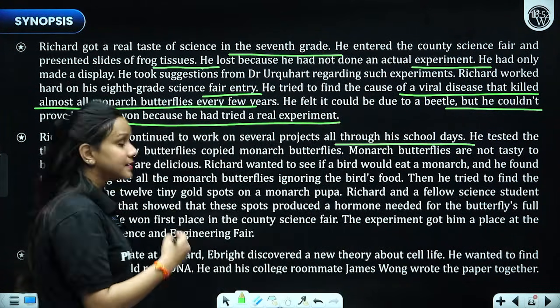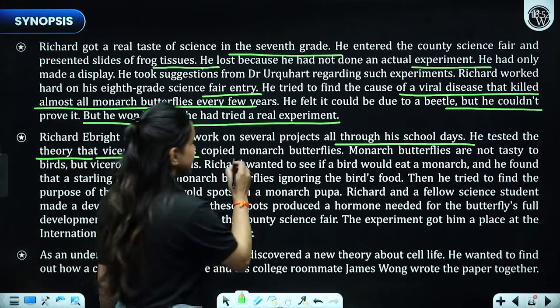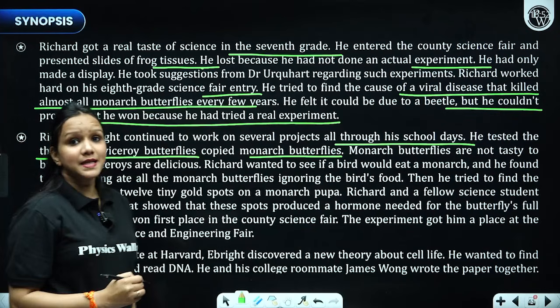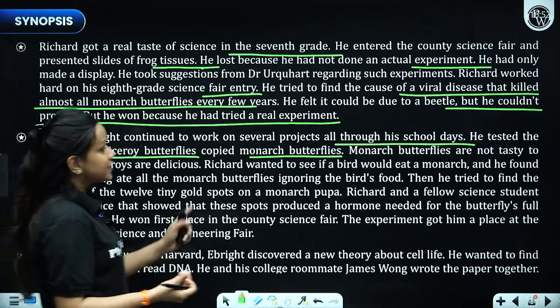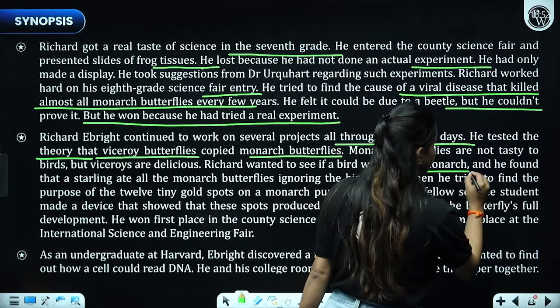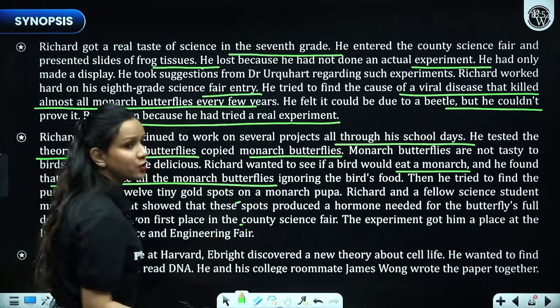He tested the theory that viceroy butterflies copied monarch butterflies, and that monarch butterflies are not tasty to birds, while viceroy ones are. So Richard wanted to see if a bird would eat a monarch, and he found that a starling had eaten all the monarch butterflies, ignoring the bird's food.